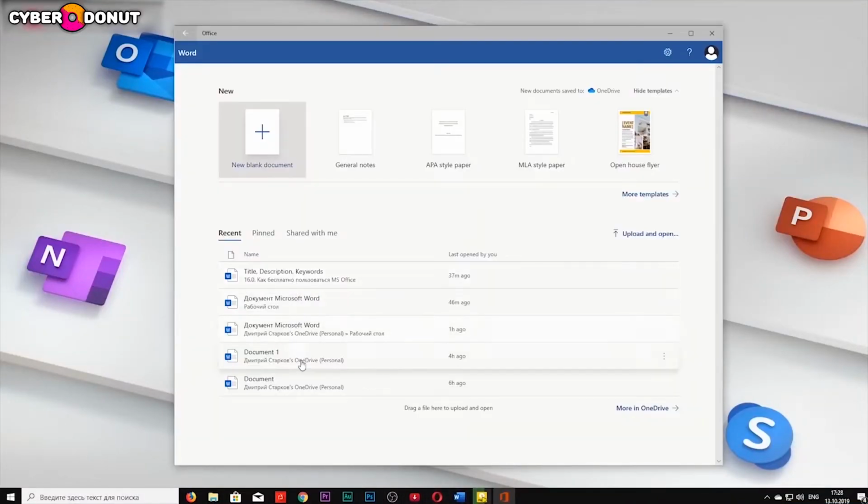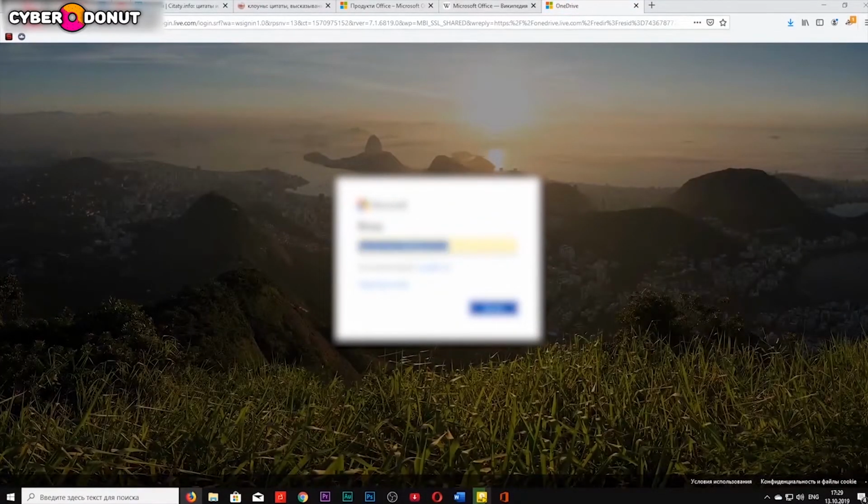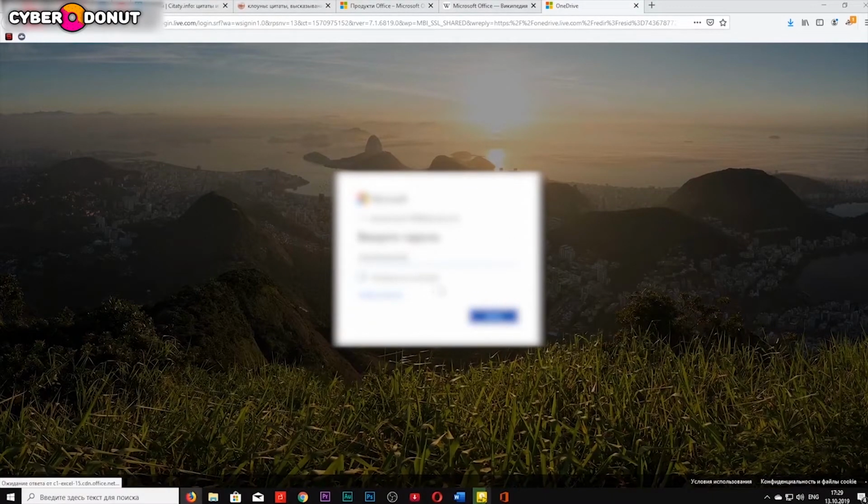And you will not be using the 365 or Microsoft Office 2019 package, but a cloud service based on OneDrive. In other words, you open your browser, log into your OneDrive account, and only then OneDrive offers to either create a new document or open an existing one.